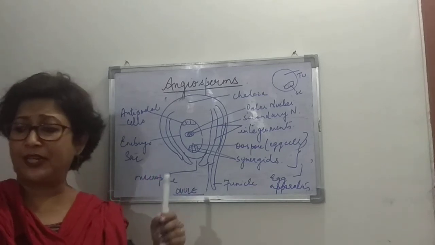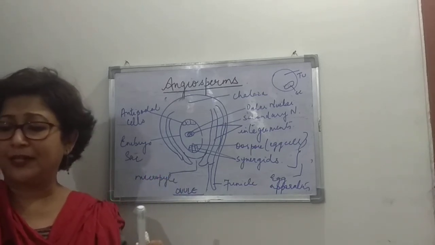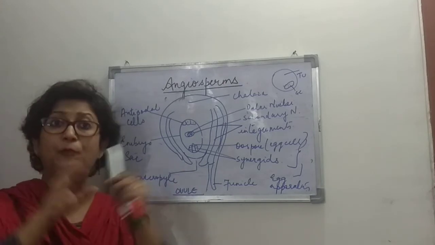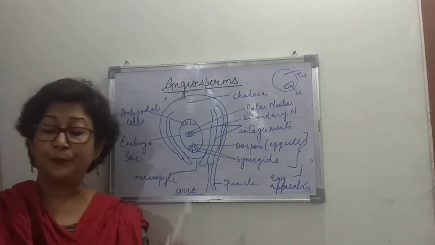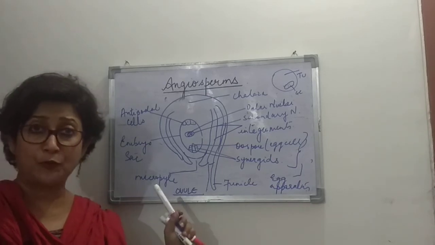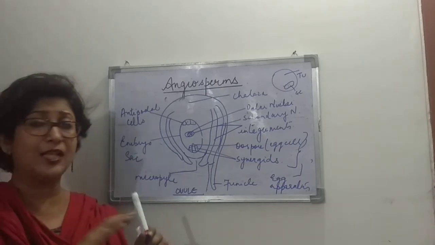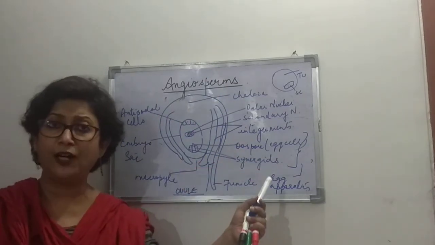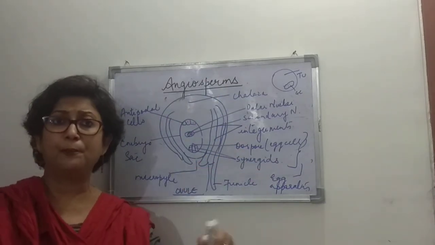The generative cell divides, and this takes place prior to the dehiscence of the anther, the splitting of the anther to release the pollen grains. Now, post-pollination, the pollen grains are on the stigma of the pistil.